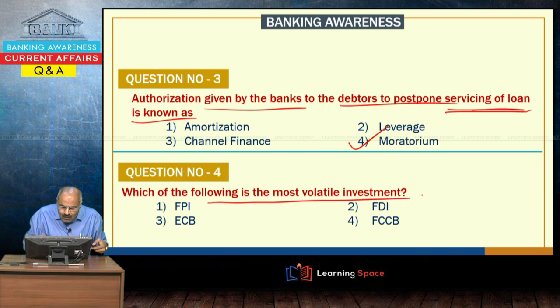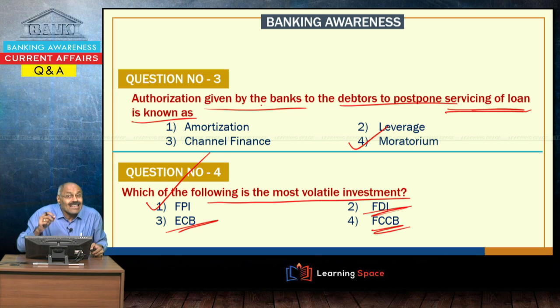Which of the following is the most volatile investment? I am talking about foreign currency convertible bonds, foreign direct investment, external commercial borrowing, and foreign portfolio investment is the most volatile investment.